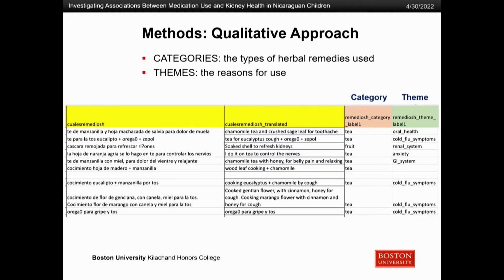This data was pretty tedious to code, and so the category and theme pairs were actually extended far beyond the screen, but I just wanted to show you guys the first pair of them to give you a sense of that.